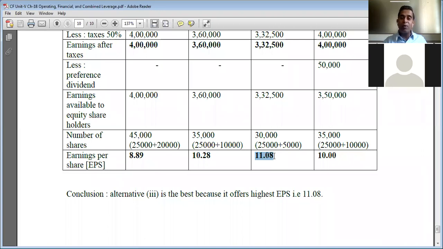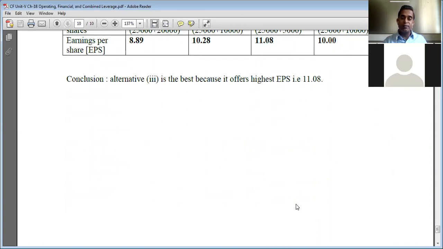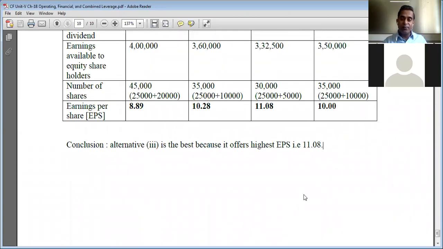So debt should be employed very intelligently to the optimal level by the finance manager. This is the critical role of the finance manager: what percentage of debt should be employed in the total capital, or what percentage of capital should be raised from debt in the total capital structure. Okay, so with this, we conclude unit 5.